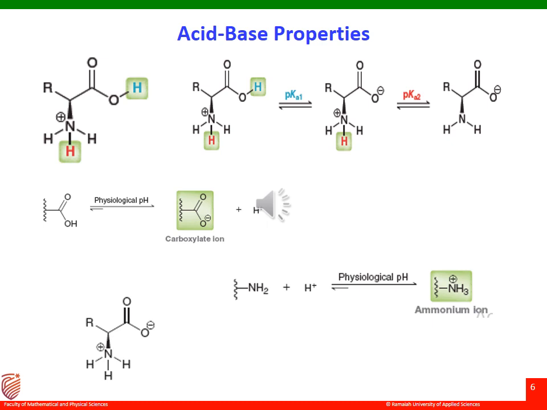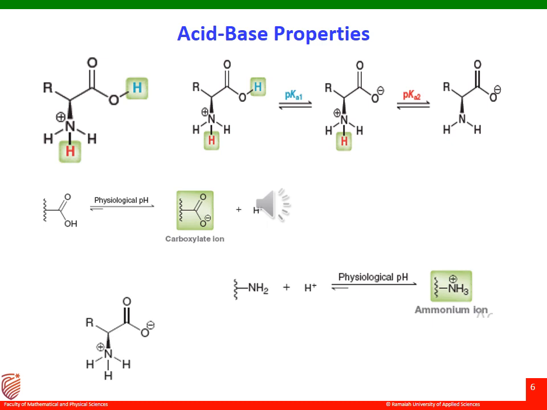Notice that the carboxylic acid group is deprotonated first. That is, the first pKa value refers to the acidity of the carboxylic acid group, while the second pKa value refers to the acidity of the ammonium group. Some of the amino acids have a side chain containing either a basic or acidic group. In that case, the amino acid will have a third pKa value associated with the side chain.